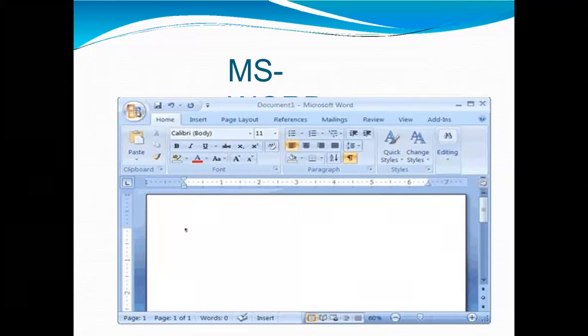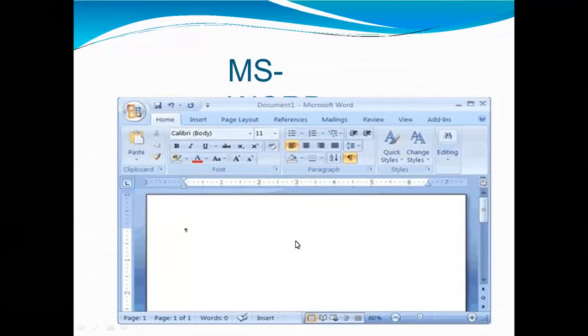Now, how to create an MS Word document? To create an MS Word document, follow the steps mentioned above to open Microsoft Word. Once the program is open, click on File, followed by New. This opens a new document where something new can be created. Here is the screen and you can create something new here. Since it is used by people of all age groups in schools and colleges for official purposes, having proper knowledge of Microsoft Word is a must.